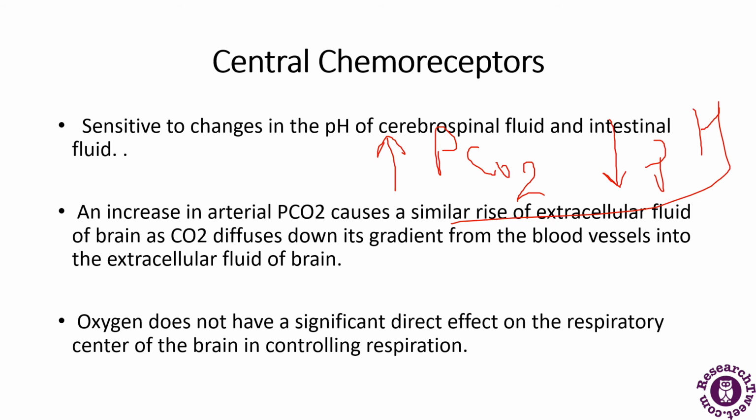It occurs because carbon dioxide can combine with water to form carbonic acid. Low pH stimulates the central chemoreceptors to increase breathing. The central chemoreceptors do not monitor CO2 itself.